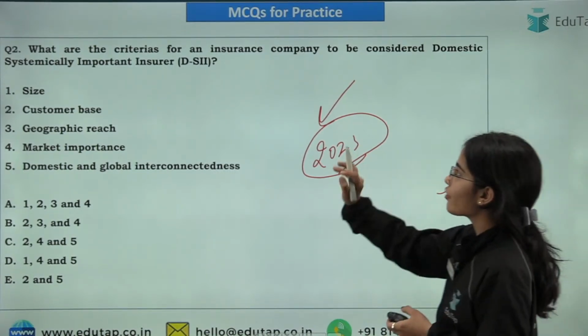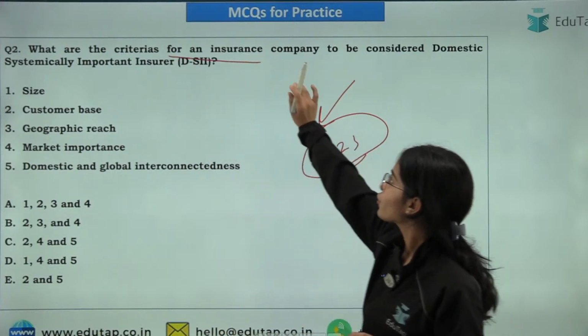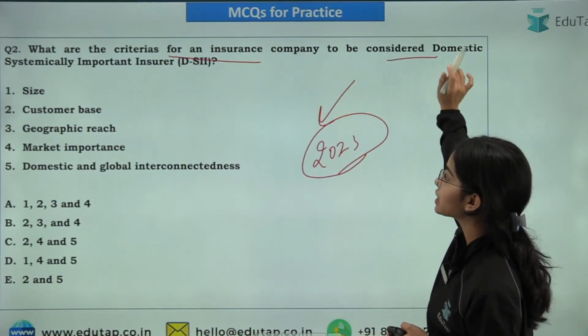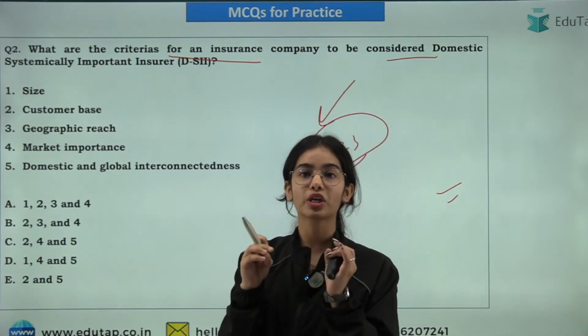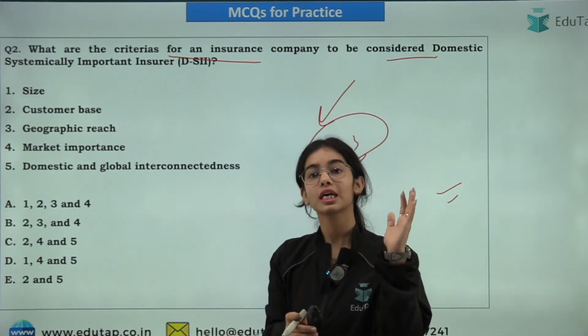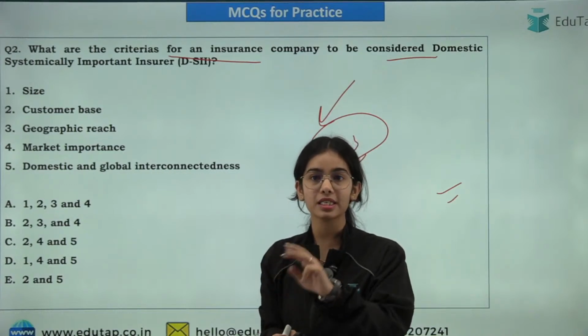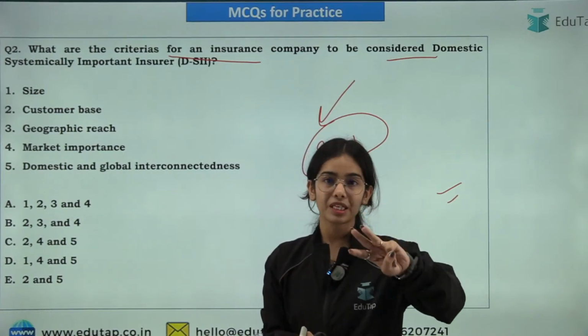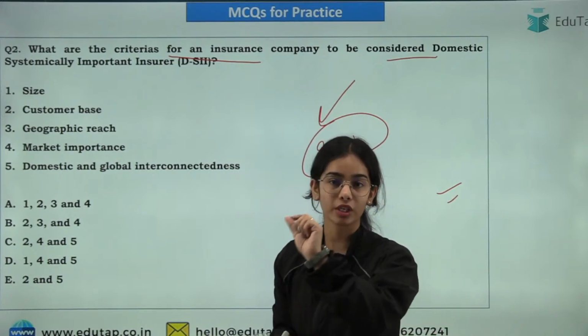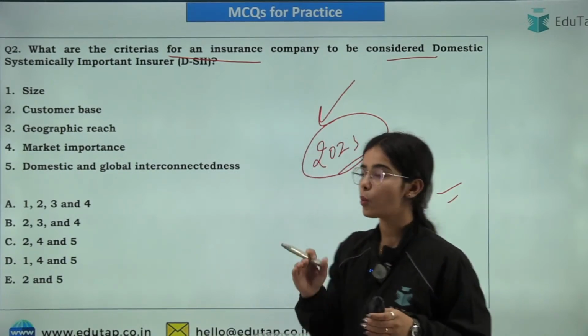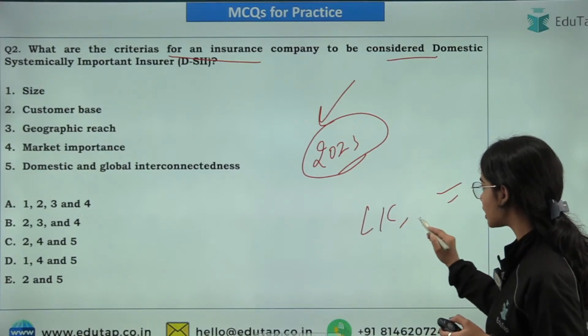Here you have to tell which are the criteria for an insurance company to be considered a domestic systemically important insurer. Recently the list has been released in which 3 insurance companies are considered domestic systemically important insurers. Tell me the name. One is LIC. What are the other 2 companies?